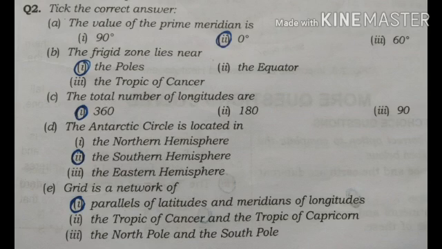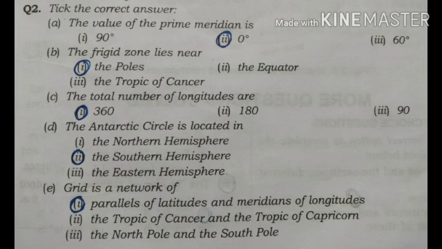Next, question number 4. The Antarctic Circle is located in dash. Students, we have three options: the northern hemisphere, the southern hemisphere, the eastern hemisphere. Correct option is the southern hemisphere. The Antarctic Circle is located in the southern hemisphere.